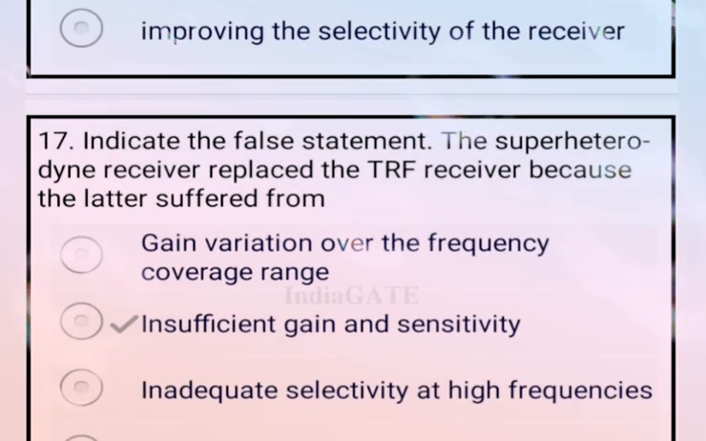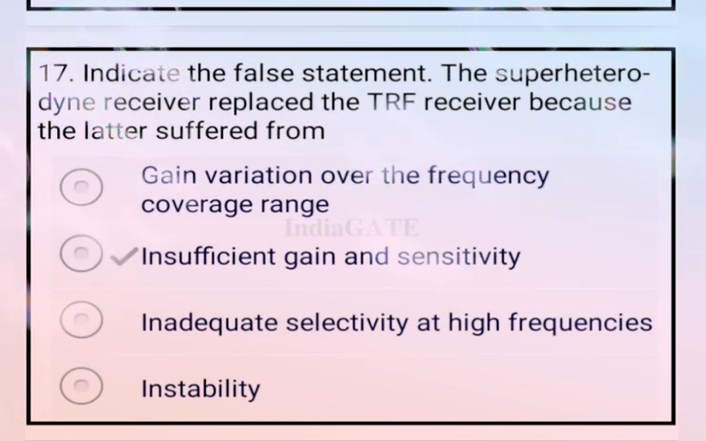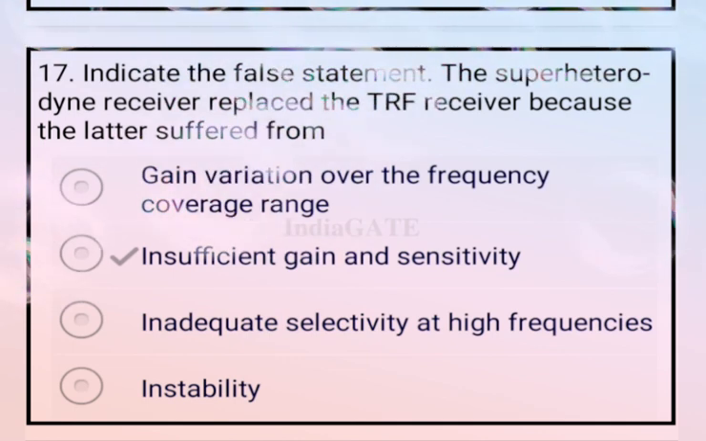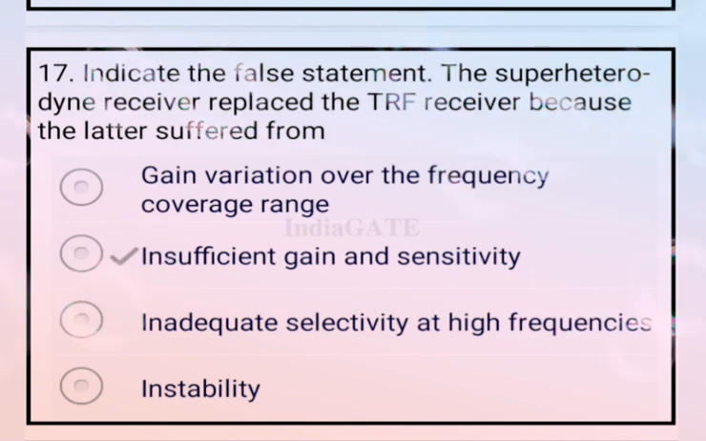Now come to the next question. Indicate the false statement. The superheterodyne receiver replaced the TRF receiver because the latter suffered from gain variation over the frequency coverage range, insufficient gain and sensitivity, inadequate selectivity at high frequency, and option D, that is your instability.